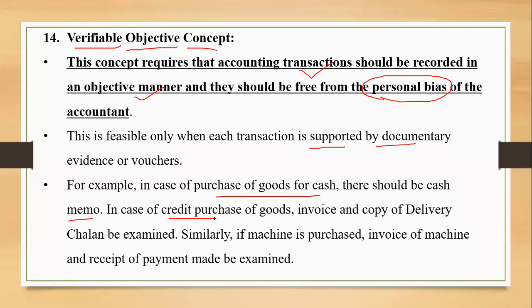In case of credit purchase of goods, there will be an invoice or the copy of the delivery challan. Similarly, if a machine has been purchased, an invoice will be there. For every single transaction, we will have some evidence, and that is the source document. We need to ensure that whatever we record in the books of accounts is well supported by the source documents, the vouchers, and then only we will say that our books of accounts are free from the personal biasness and the accounting information is reliable, right?